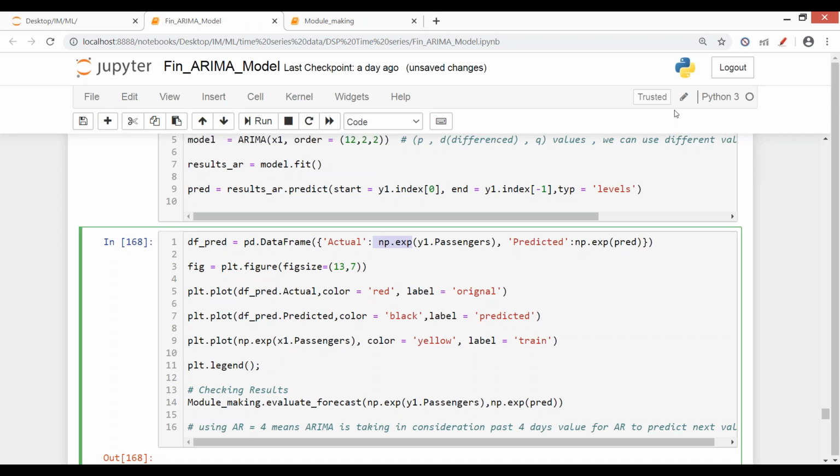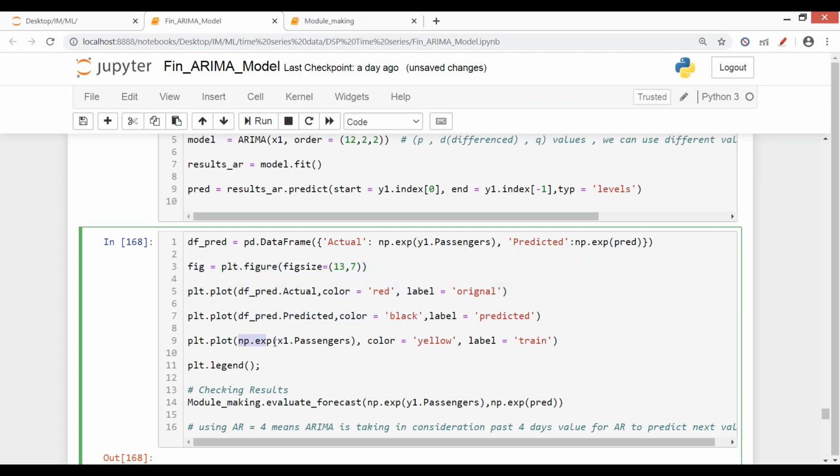So I've done exponential of passengers and I've done exponential for the predicted value, because as I told you कि जो values आप ट्रेनिंग के लिए दोगे आपका prediction भी उसी scale पे होगा. So predictions were also on the same scale of 4 5 and that log scale. तो उसको भी exponential किया and then the data frame was created. Similarly, now the same steps are repeated: again we are plotting the actual value, we are plotting the predicted value, and this is when we are using log data.